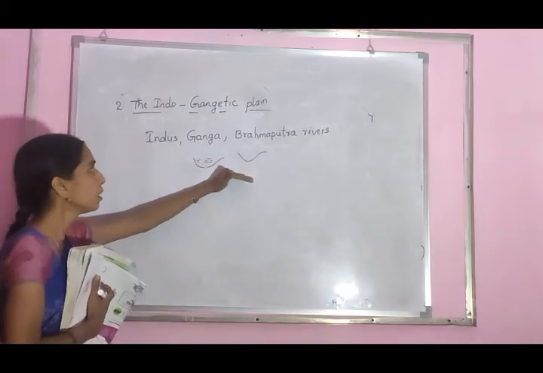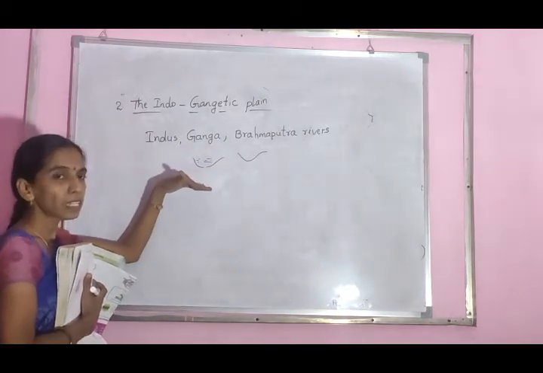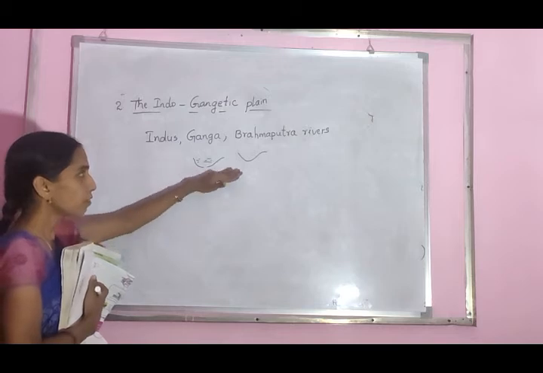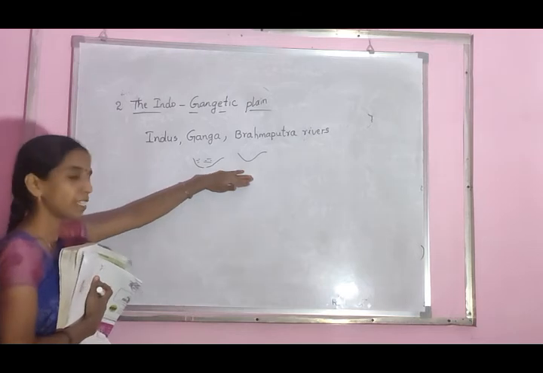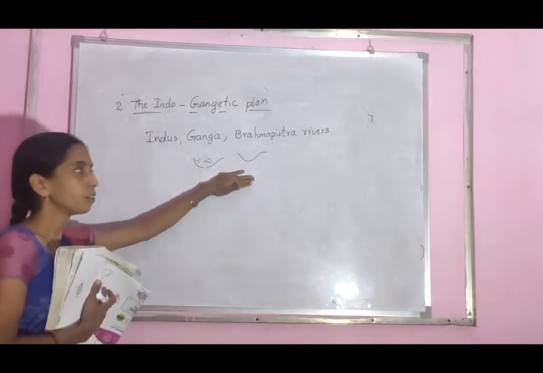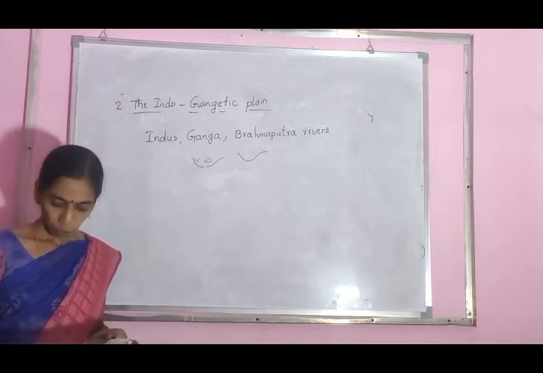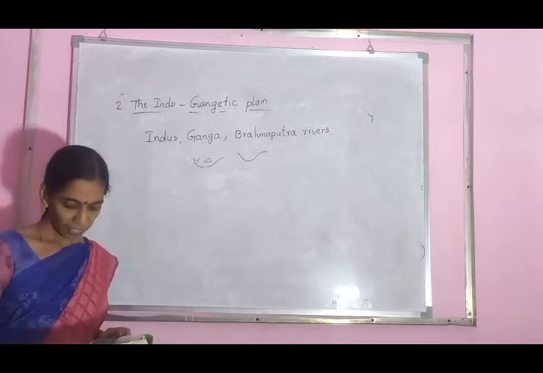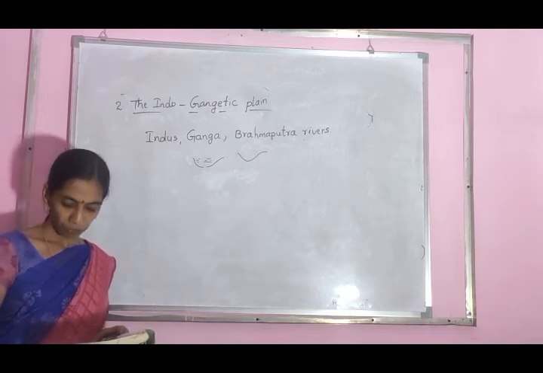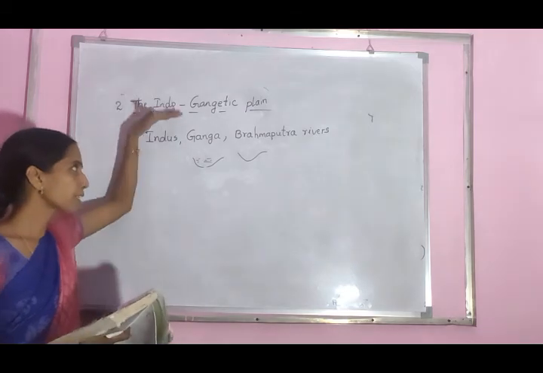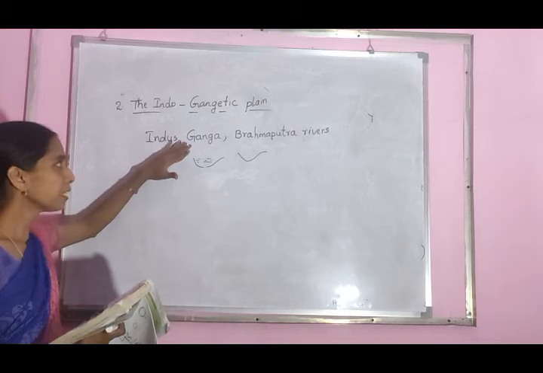How did that happen? These rivers and tributaries carry the silt and alluvial soil and deposit it in this place. So now these are good plain areas, good fertility areas. It was a shallow basin that was gradually filled with varied alluvial soil that these rivers brought from the Himalayas. These rivers carry the Himalayas' good fertility soil.